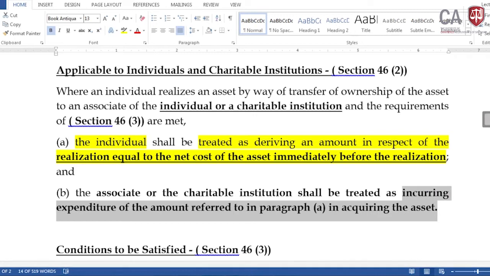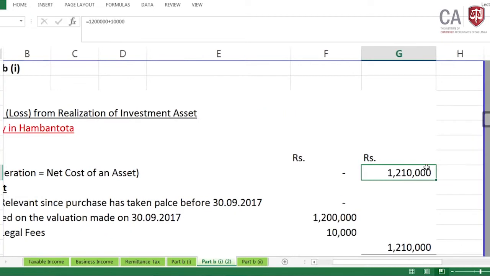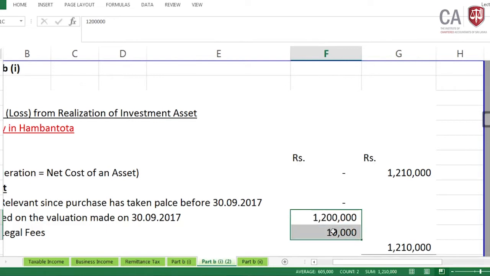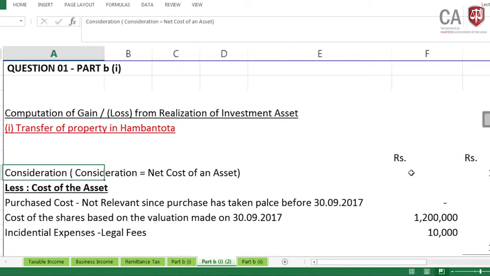Now come to the answer, which is consideration equal to the net cost of the asset. How do we take the net cost? It is the 30th September 2017 valuation and the legal fee. Since the same effect applies, we take it as per the information provided in the question.